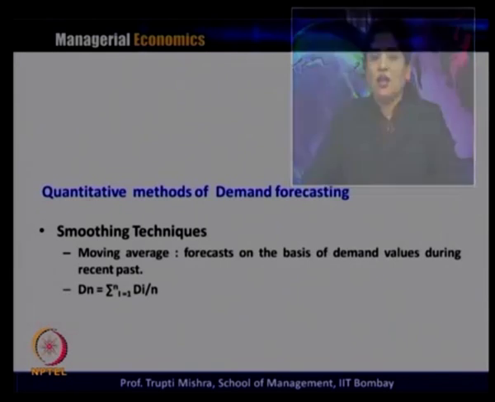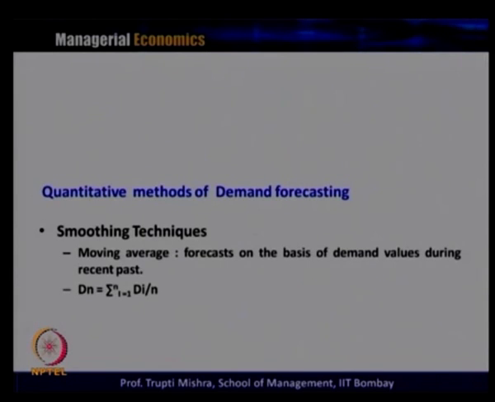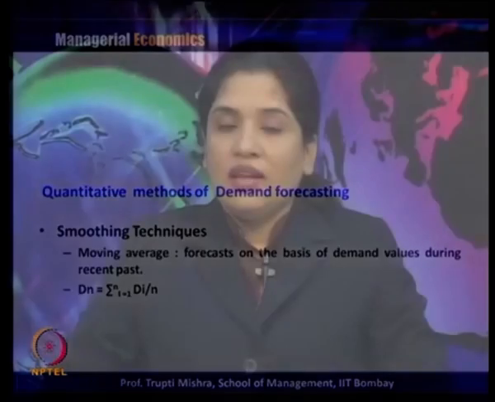So, in moving average, the forecast is on the basis of the demand value during the recent past, and here, if you look at this, i takes values from 1 to n. It is the simplest version of the smoothing technique, because we take the basis of the demand value only from the recent past.